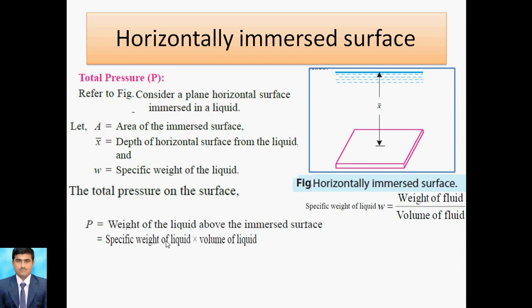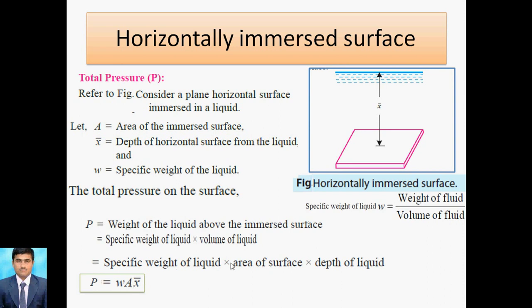As we know, specific weight is W, and volume means area of the surface and depth. Area is capital A and depth is x bar. Specific weight is rho into g, or you can say W. So W into area A, depth x bar. That's why the total pressure for a horizontal surface we can determine by the formula P is equal to W A x bar. This is for a horizontal immersed surface.